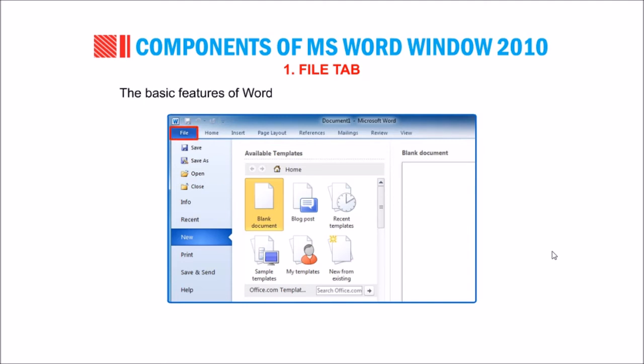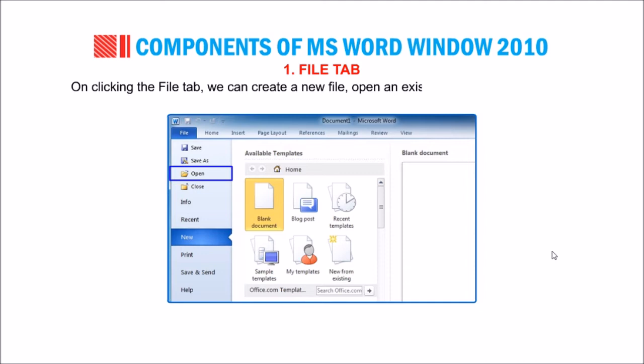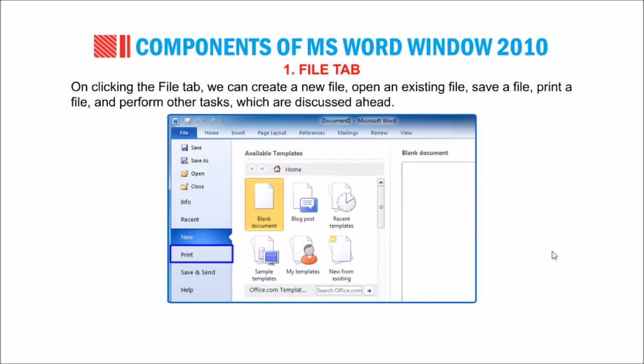The basic features of Word 2010 are quite similar to those of Word 2007. On clicking the File tab, we can create a new file, open an existing file, save a file, print a file, and perform other tasks which are discussed ahead.